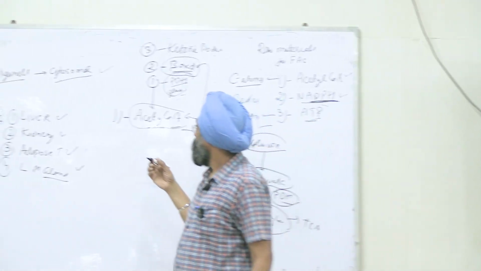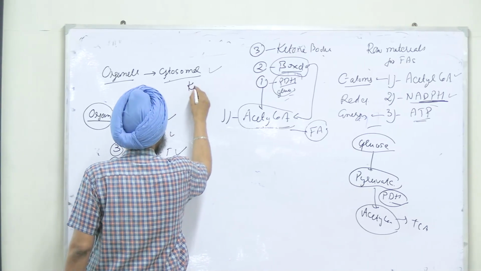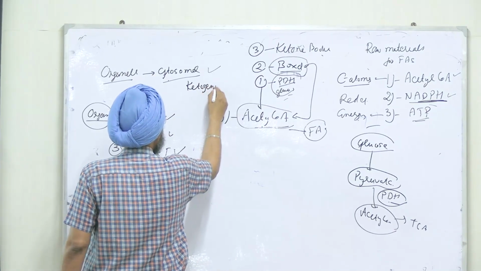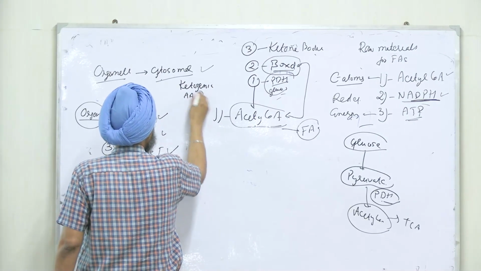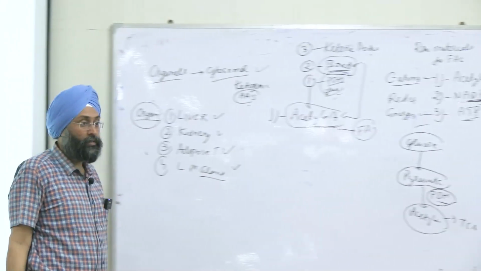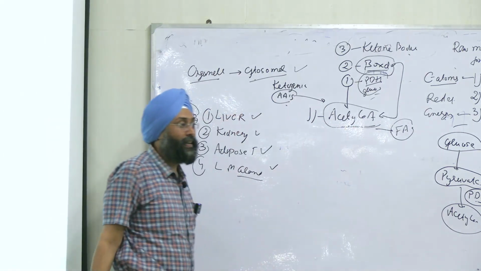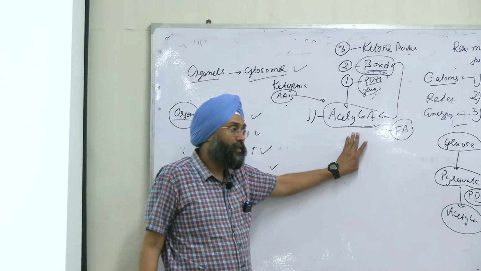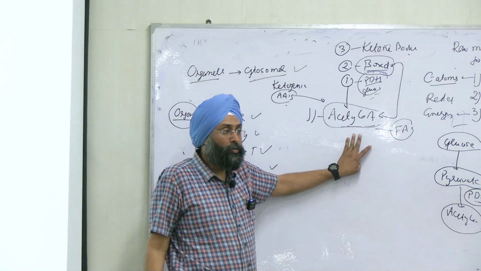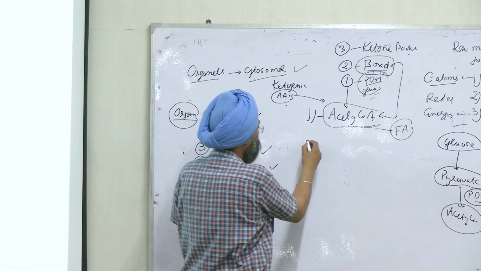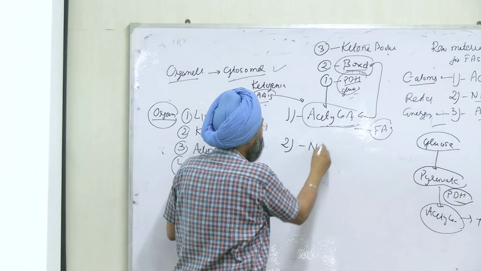And ketogenic amino acids, they can also lead to synthesis of acetyl CoA, right? So all these sources will lead to synthesis of our first building block for fatty acids, which is acetyl CoA, right? Clear to all of you? Second source is NADPH.